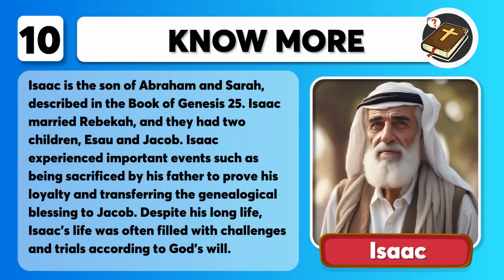That was Isaac. Isaac is the son of Abraham and Sarah, described in the book of Genesis, especially chapter 25. Isaac married Rebecca, and they had 2 children, Esau and Jacob. Isaac experienced important events such as being sacrificed by his father to prove his loyalty and transferring the genealogical blessing to Jacob. Despite his long life, Isaac's life was often filled with challenges and trials according to God's will.